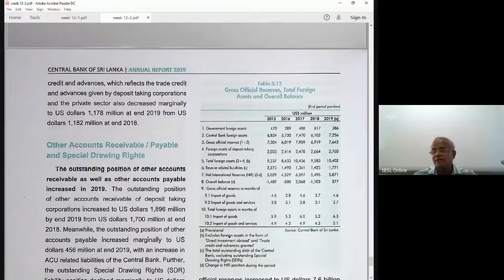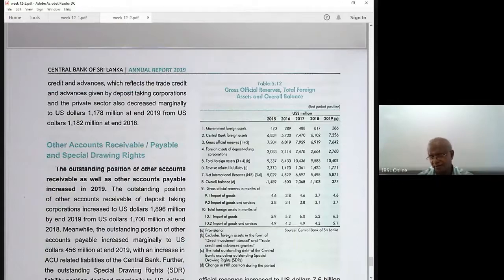If the value of your household assets comes down to 500, with monthly consumption 100, then only 5 months of consumption can be financed. 10 to 5. It's an indicator of what happened to your assets coming down. Same argument in the country. When foreign assets come down, the equivalent number of months also comes down.